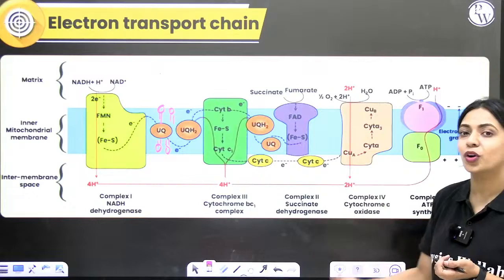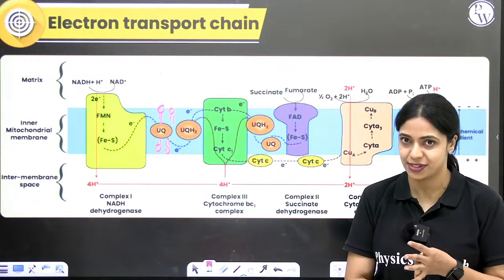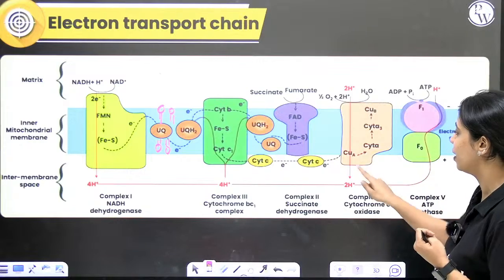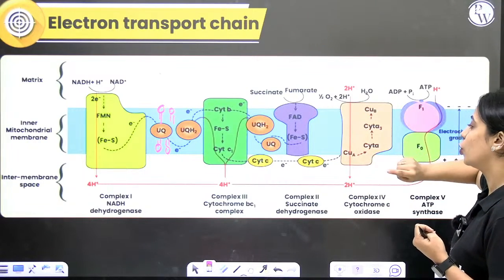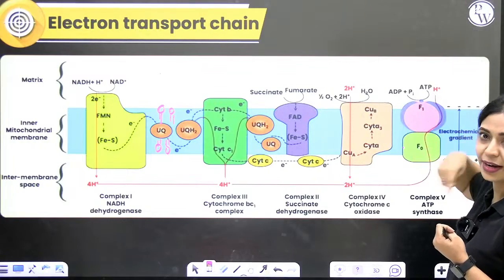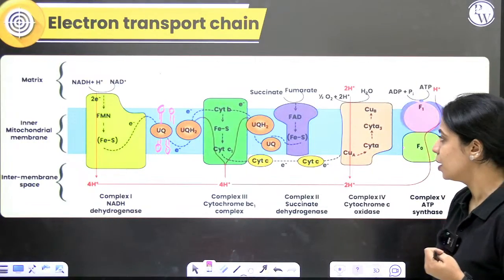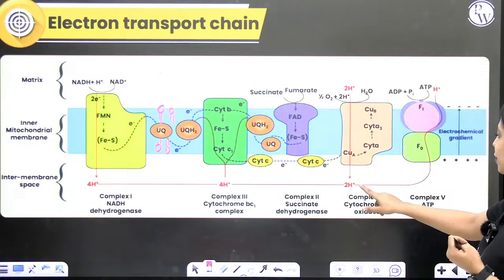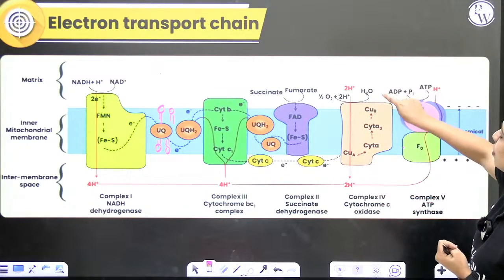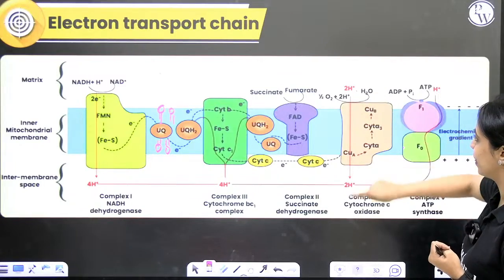In complex 4 again you have 4 components. You have 2 cytochromes and you have 2 copper centers. How will it get transported here? From cytochrome C to copper center A, then to cytochrome A, then to cytochrome A3, then to copper center B. While electrons are being transported through the different components in complex 4, again protons will get pumped from here to here.